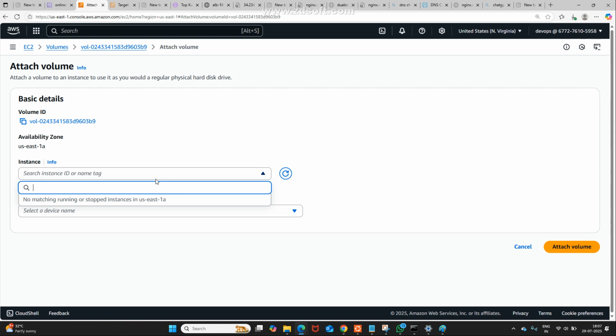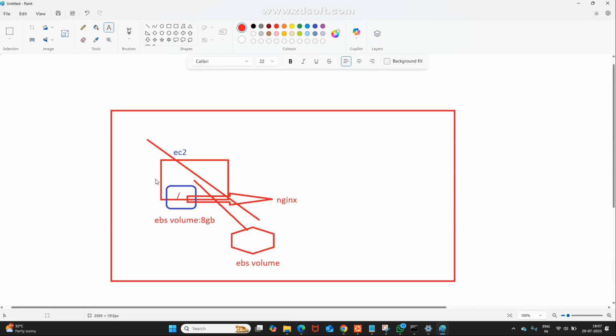Quick response: in which availability zone did we create the EC2 instance? 1D. See, try to understand this diagram. This is US East 1D, where I created the EC2 instance.